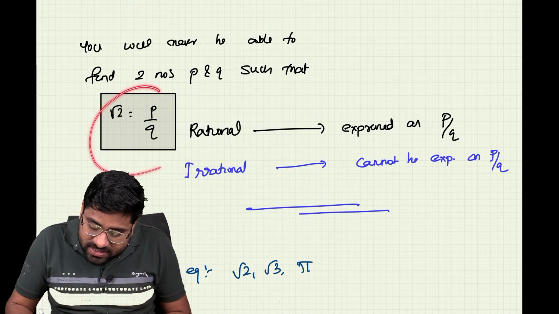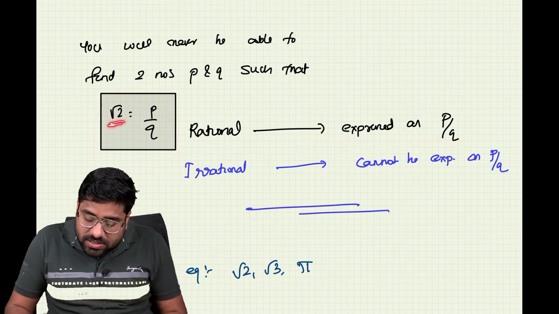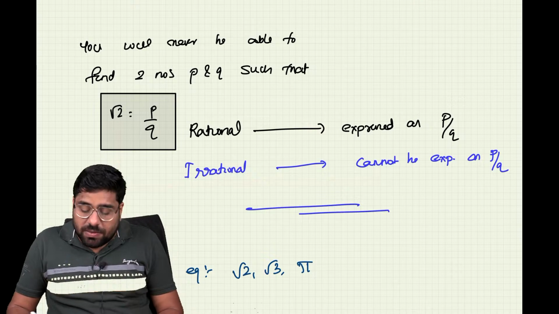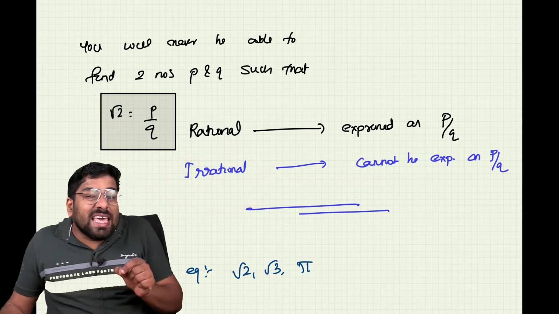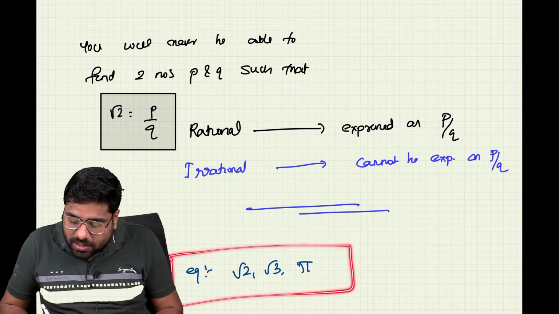So in that sense, to be rational, a number must be expressed in the p by q form. Since √2 cannot be expressed as p by q, we will call it irrational. What is it called? Irrational. So we will say √2 is irrational.